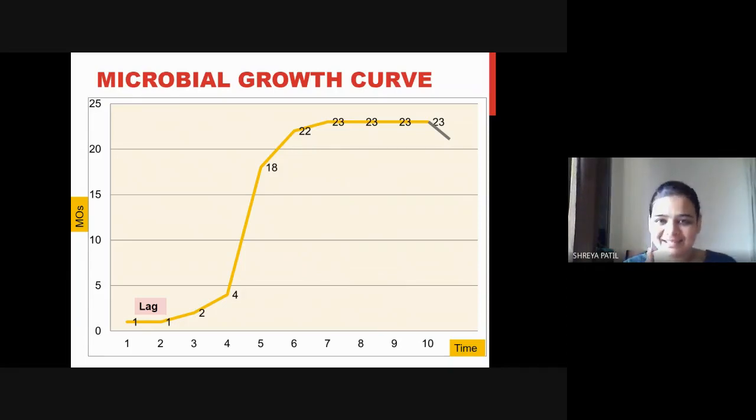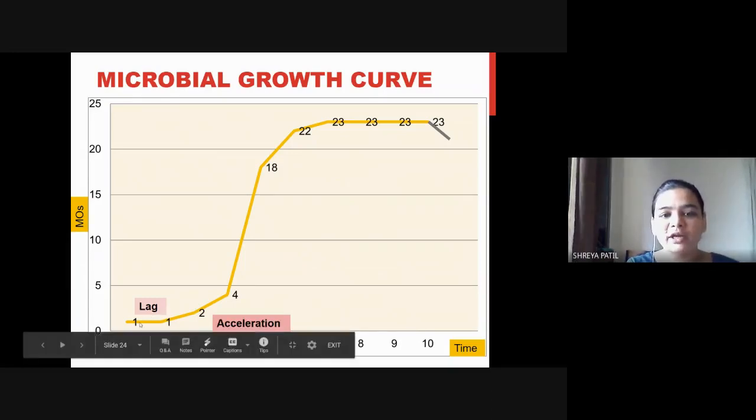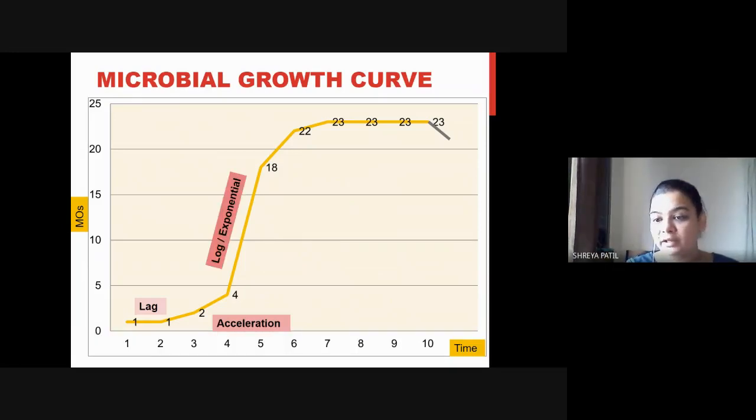Just remember that as time goes on, the microorganism number is increasing and then it is coming to stationary and then decrease. Okay, so this is a general microbial growth curve. In the beginning it is lag phase where the number of microorganisms is the same, 1 to 1. Then acceleration phase where the number of organisms is increasing but at a slow rate, not much. Next comes log, in which the number increases very quickly. So here the rate of increase is high.